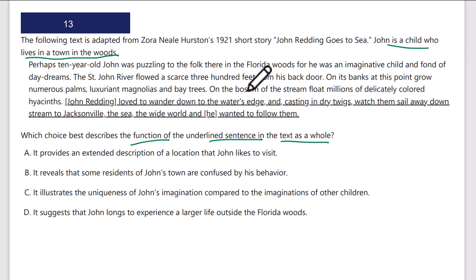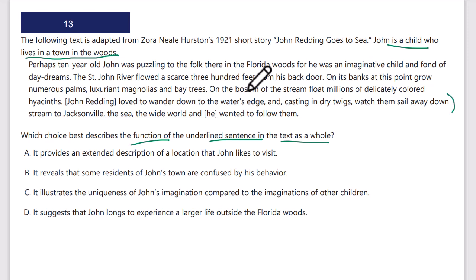Perhaps 10-year-old John was puzzling to the folk there in Florida woods, for he was an imaginative child and fond of daydreams. The St. John River flowed a scarce 300 feet from his back door. On its banks at this point grow numerous palms, luxurious magnolias, and bay trees. On the bosom of the stream float millions of delicately colored hyacinths. John loved to wander down to the water's edge and, casting in dry twigs, watch them sail away down the stream to Jacksonville, the sea, the wide world, and he wanted to follow them.